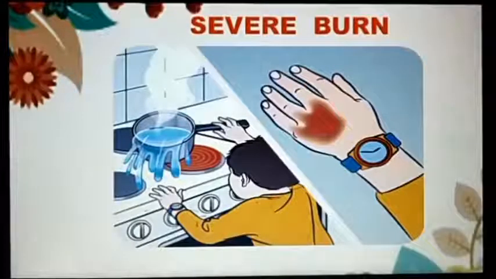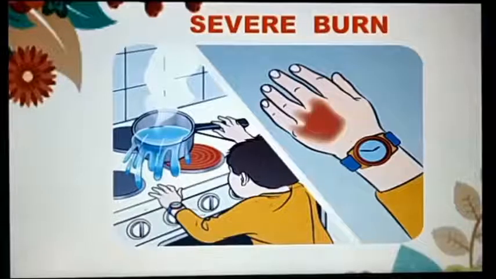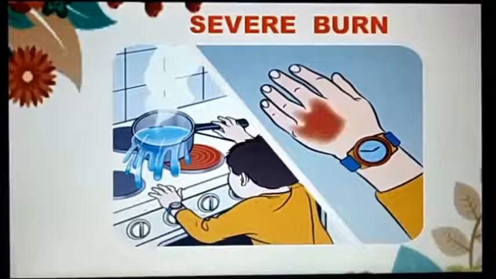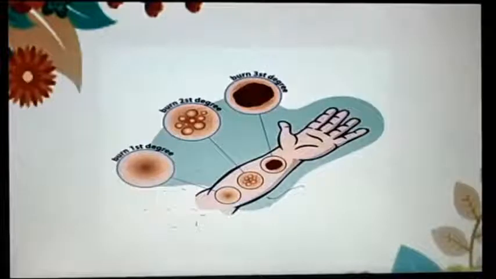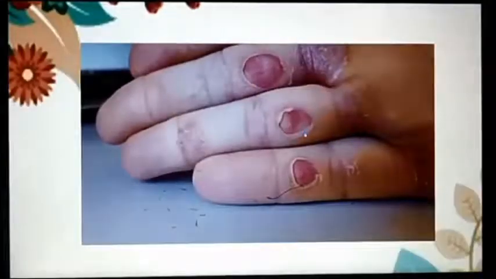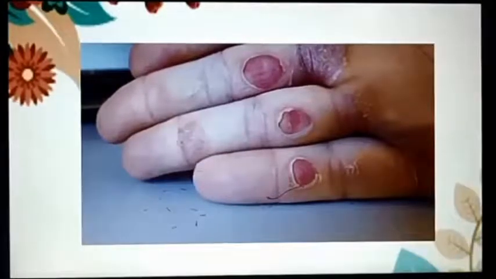Next is severe burn. In severe burn, it means there will be a very huge burn. In this, what we have to do is take the patient immediately to the doctor without wasting time. Because a severe burn can cause severe damage to the part and can be dangerous for life also. When there is a severe burn, there can be blisters on the skin.